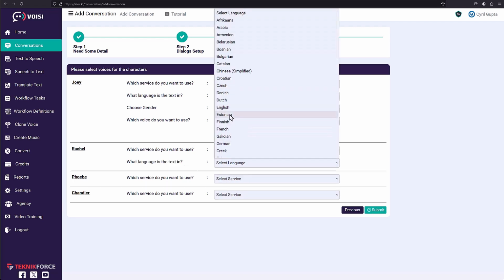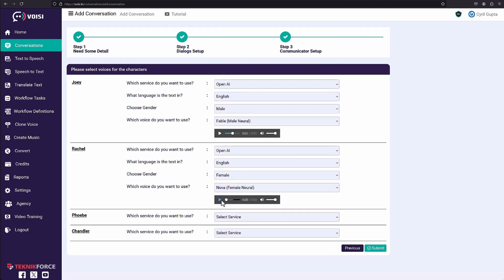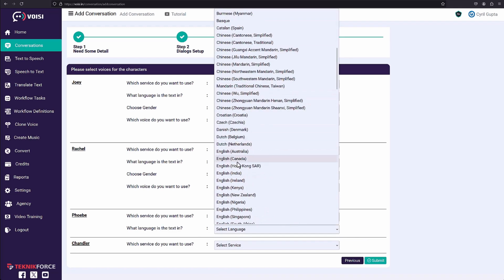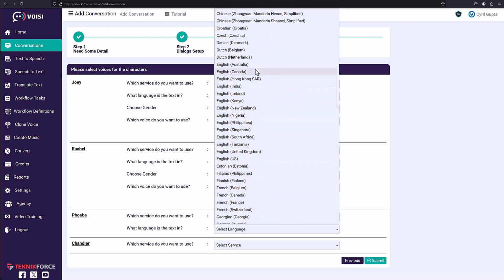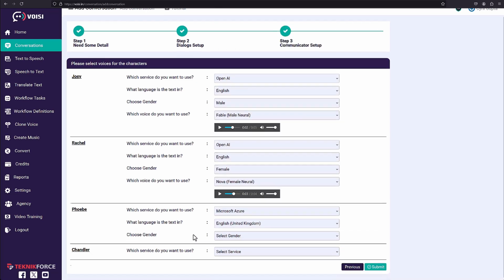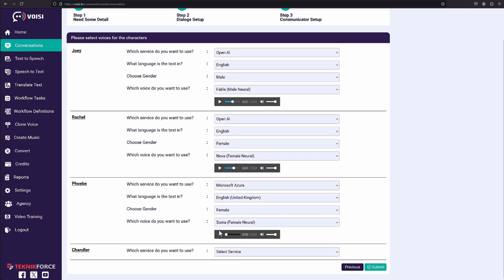Again, let's choose OpenAI. The language, this time female, and let's go for this one. Fantastic. And for Phoebe, let's try to go for Microsoft Azure and English. We got so many different options. So let's find English, United Kingdom, that will work. Phoebe is British now, and female. Select the voice.